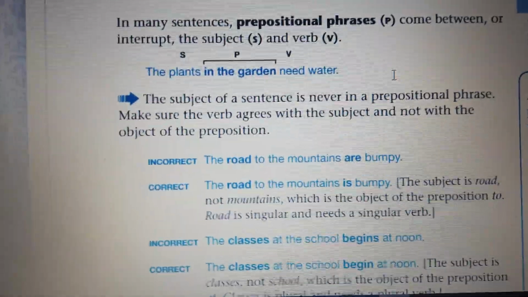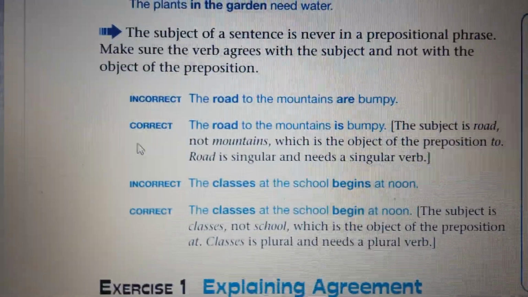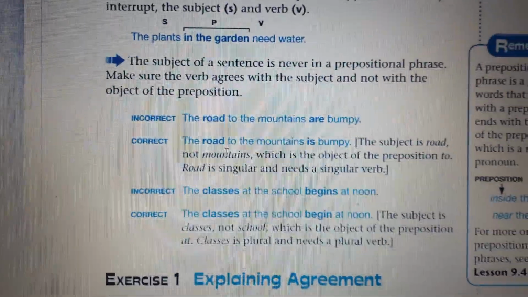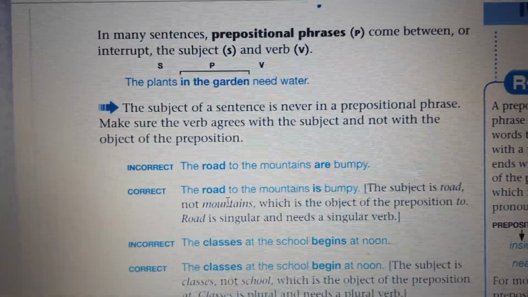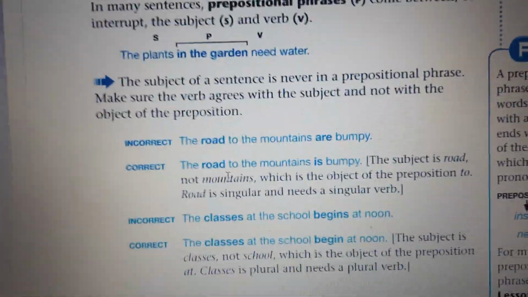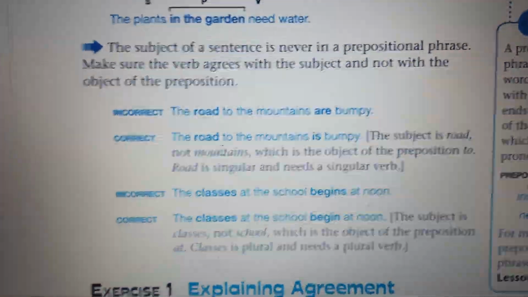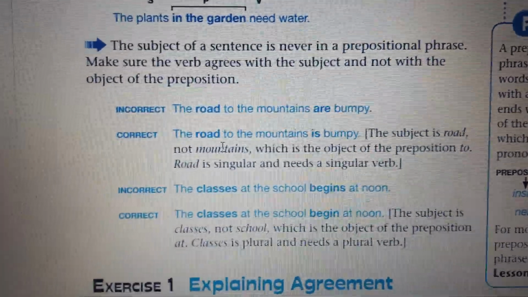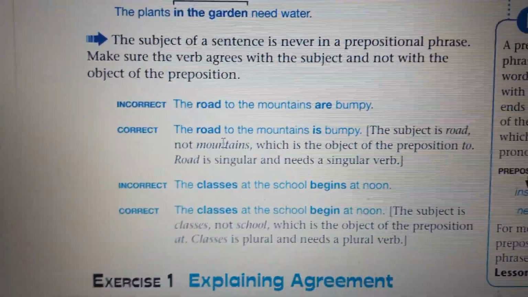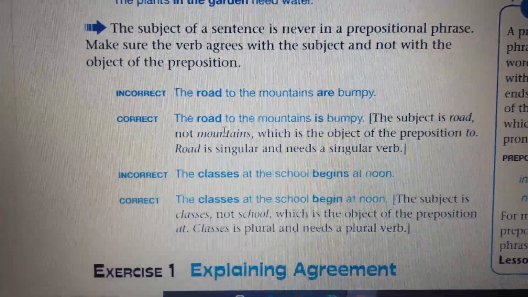Now we have this example, incorrect and the correct one. Let's read these two examples. We have another example so we can see the difference between the first one, the incorrect one, and the correct one. The road to the mountains are bumpy.